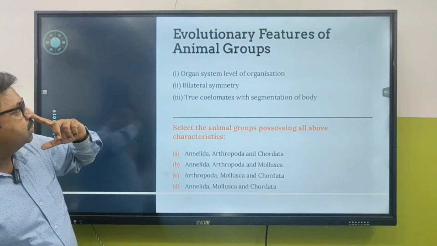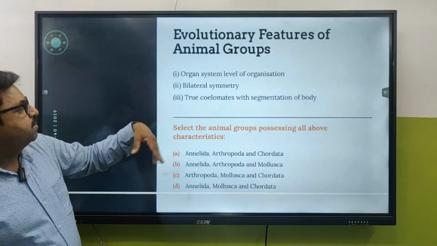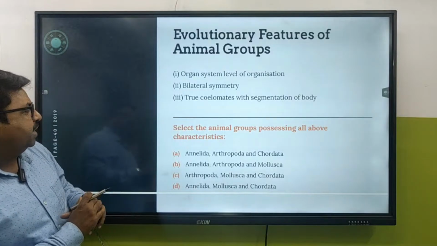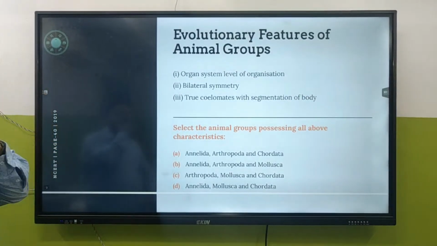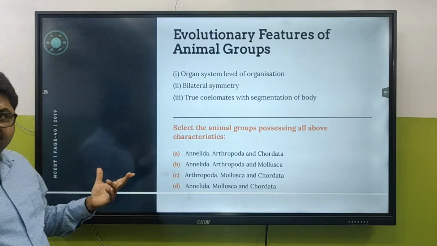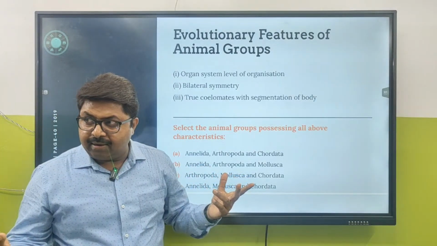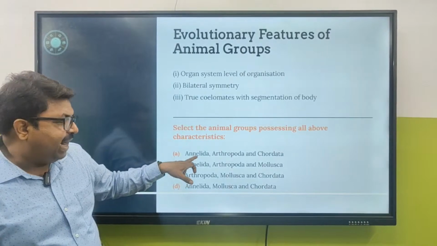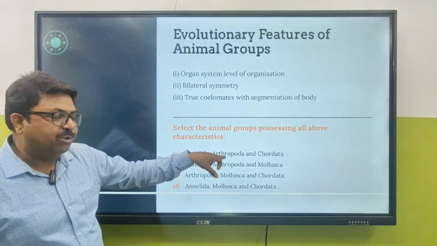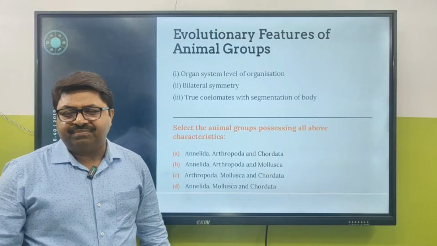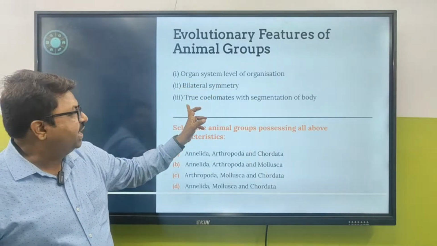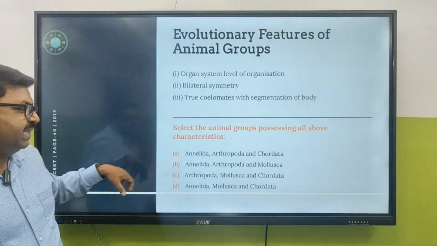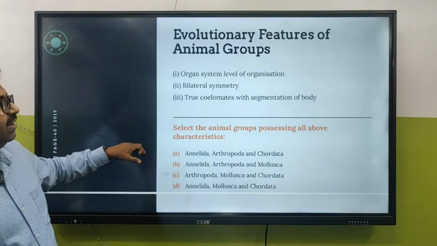Evolutionary features of animal groups. Organ system level of organization, bilateral symmetry, true coelom, with segmentation of body. Select the animal groups possessing all the above characteristics. Faster. We haven't studied true coelom yet. So the answer should be Annelida, Arthropoda, and all chordates. Answer is A.